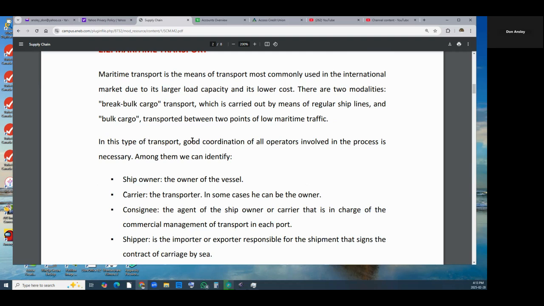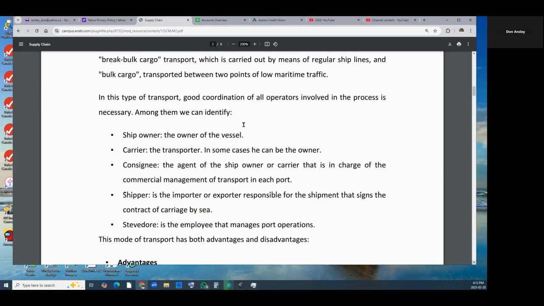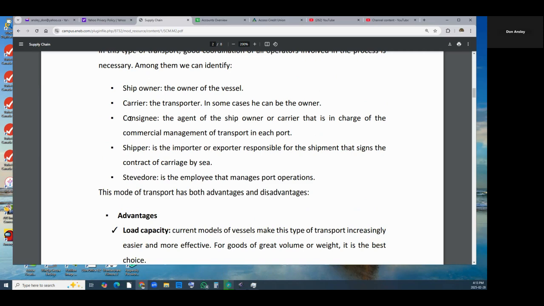In this type of transport, good coordination of all operators involved in the process is necessary. Among these, we can identify the ship owner, the owner of the vessel; the carrier, the transporter, who in some cases can be the owner; the consignee, the agent of the ship owner or carrier that is in charge of the commercial management of the transport in each port; the shipper, that is the importer or the exporter, responsible for the shipment, who signs the contract of carriage by sea; and the stevedore, the employee that manages port operations. This model of transport has both advantages and disadvantages.